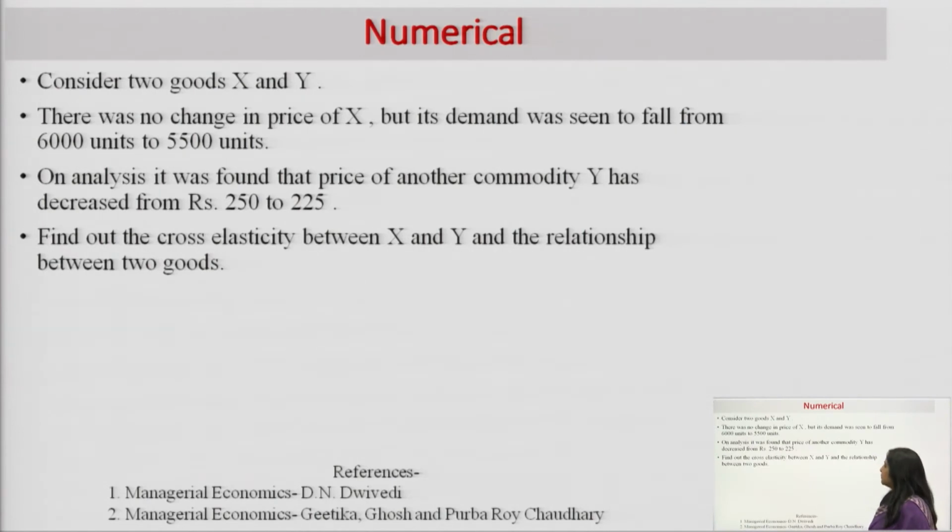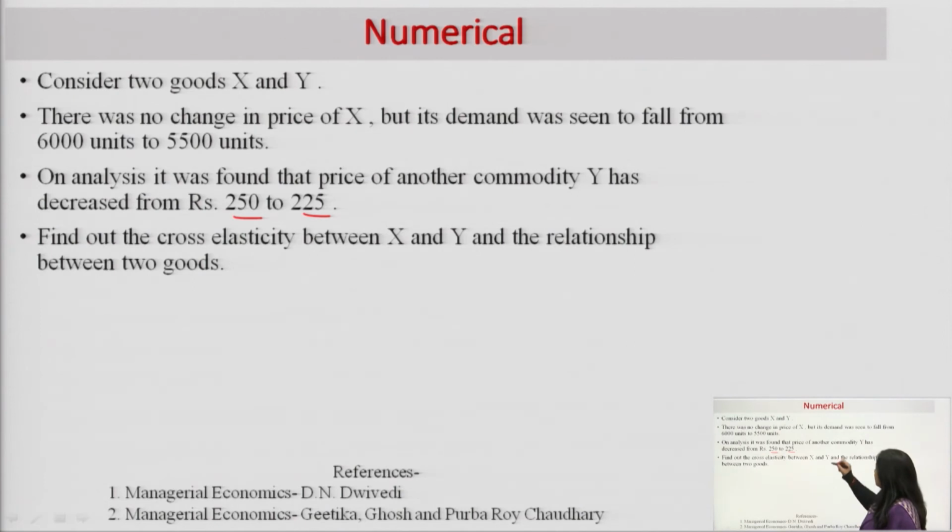On analysis, it was found that the price of another commodity Y has decreased from 250 to 225. Find out the cross elasticity between X and Y and the relationship between these two goods. Are they substitute goods or complementary goods?